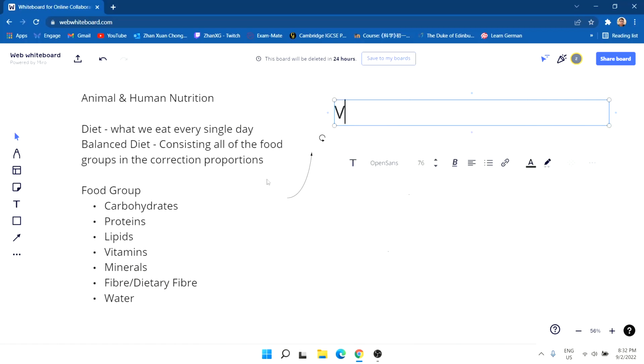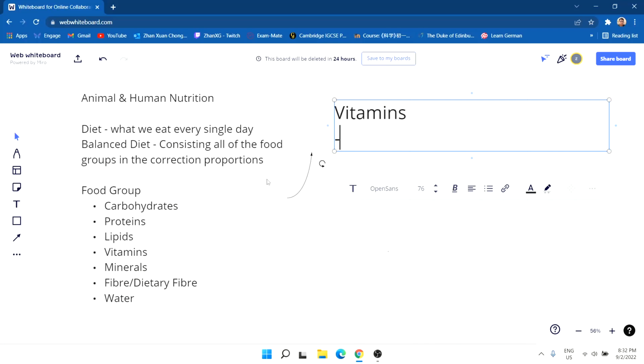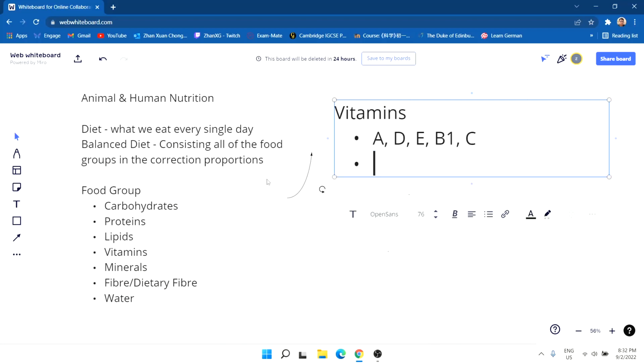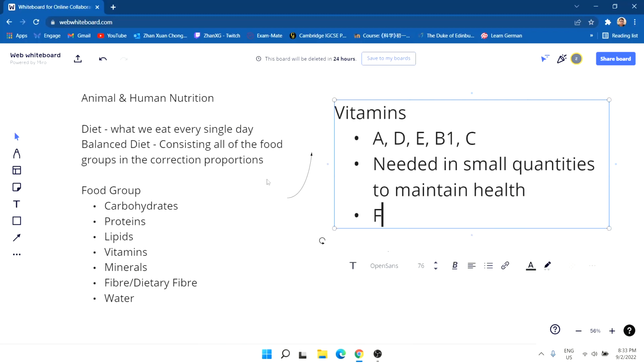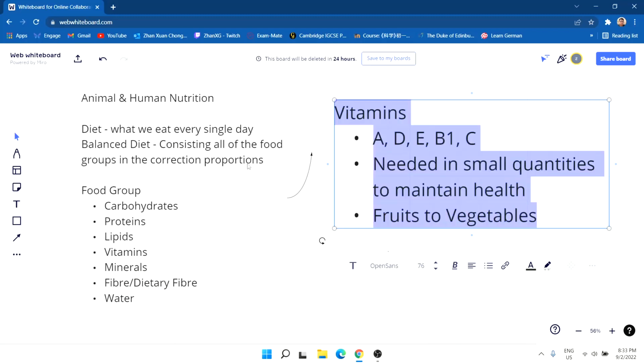Next, we have vitamins. So we have all types of vitamins including A, D, E, B1, and C, and many more, and they are basically needed in small quantities to maintain health. Anything from fruits to vegetables contains the vitamins your body needs to maintain your health.